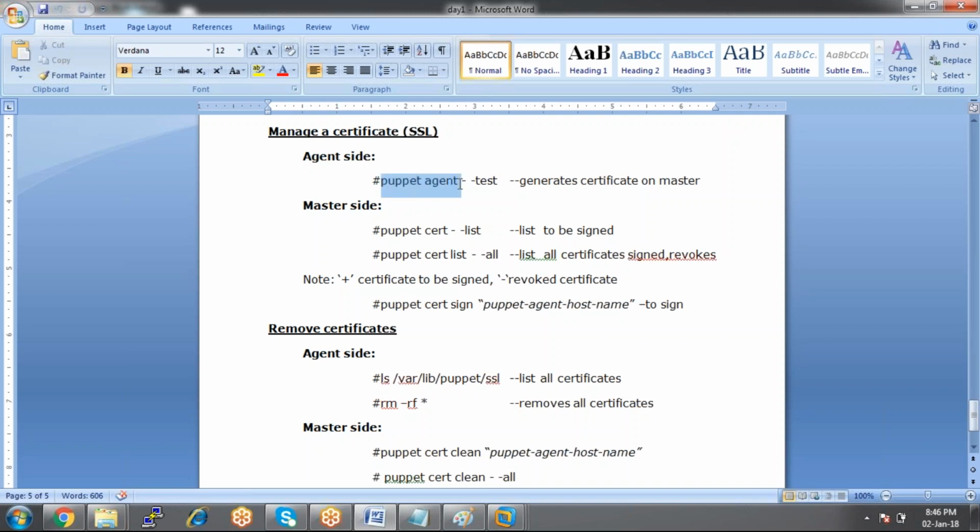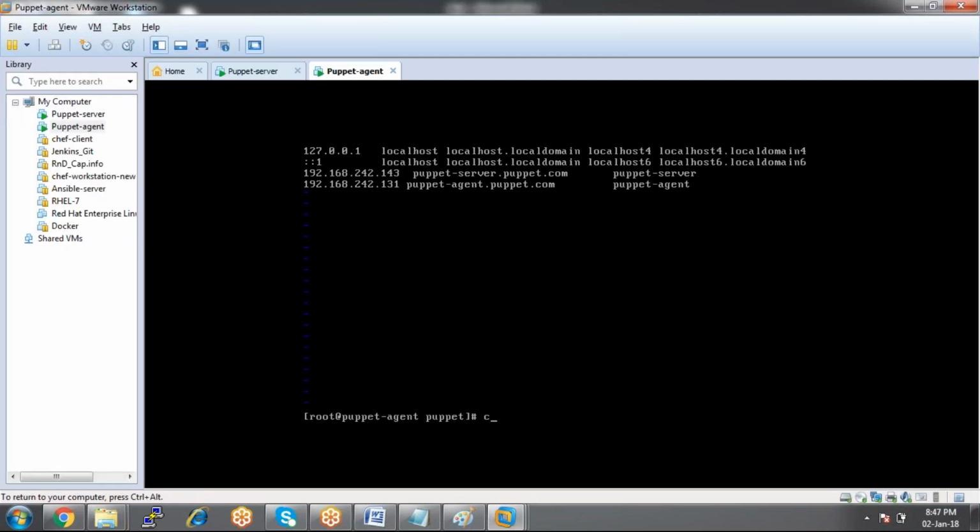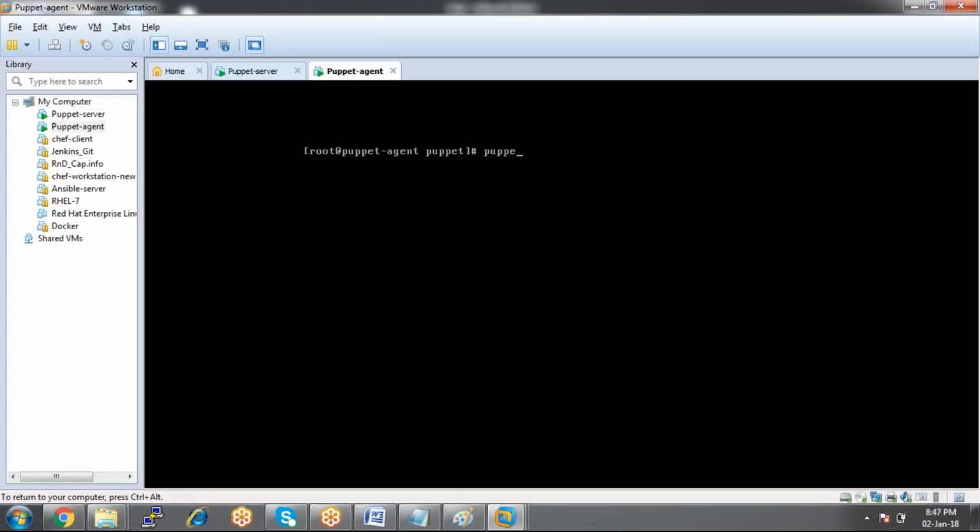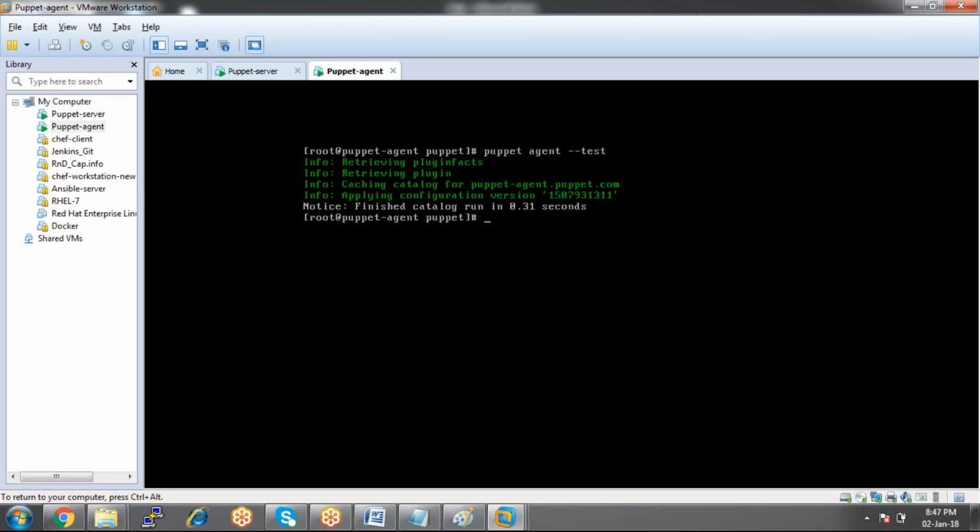Just execute this command: puppet agent --test. Whenever you run this command for the first time, the puppet agent will contact the server. Why only that particular server?